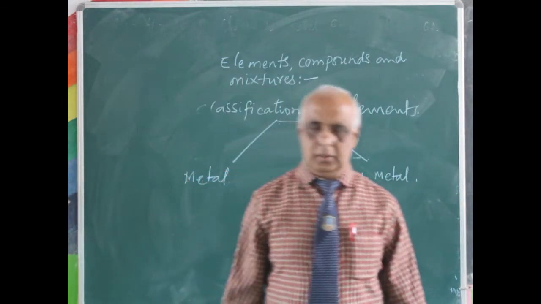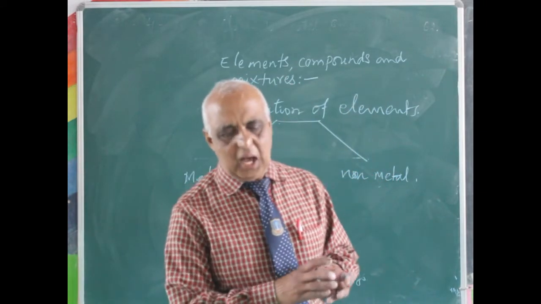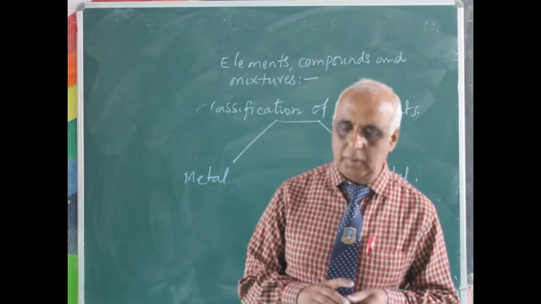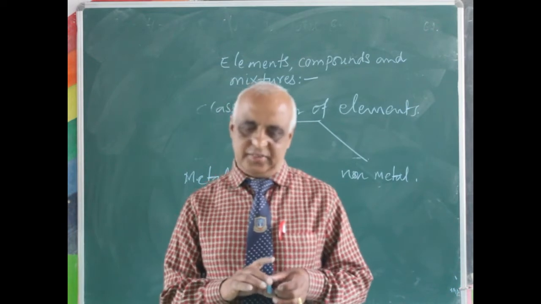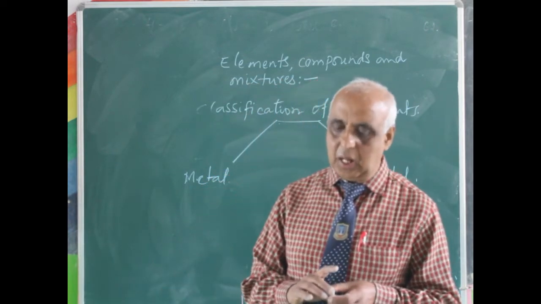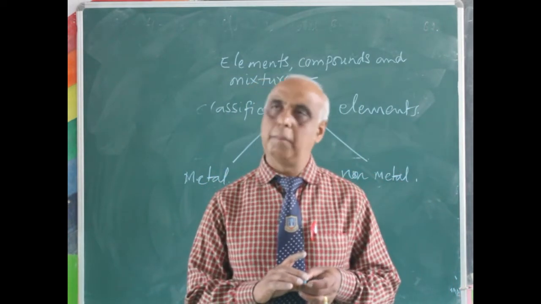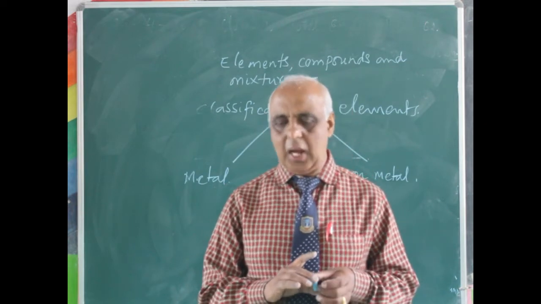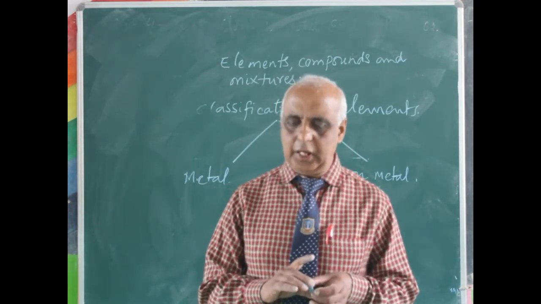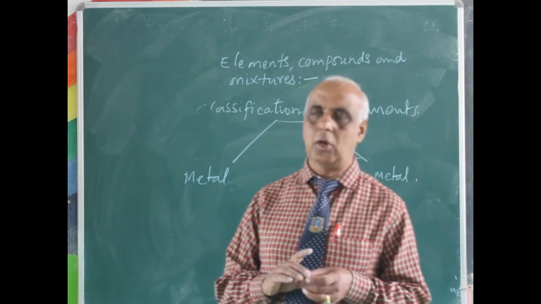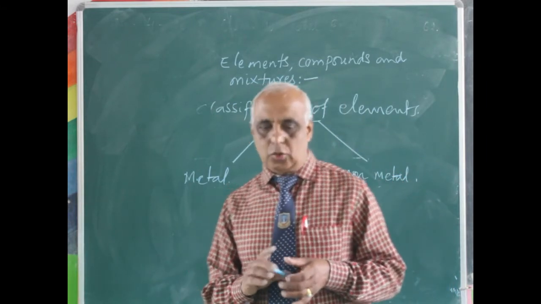Now what is metal? Metals are gold, silver, copper, zinc, mercury; these are some examples of metal. And an element is a metal if it has the following properties.